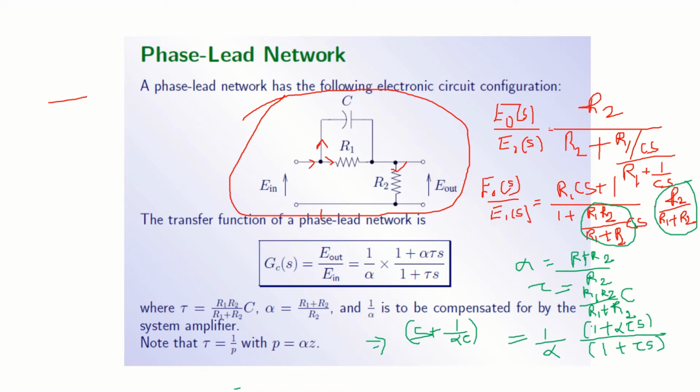Take out that alpha tau outside. Again tau also you take out common. You will get S plus 1 by tau.